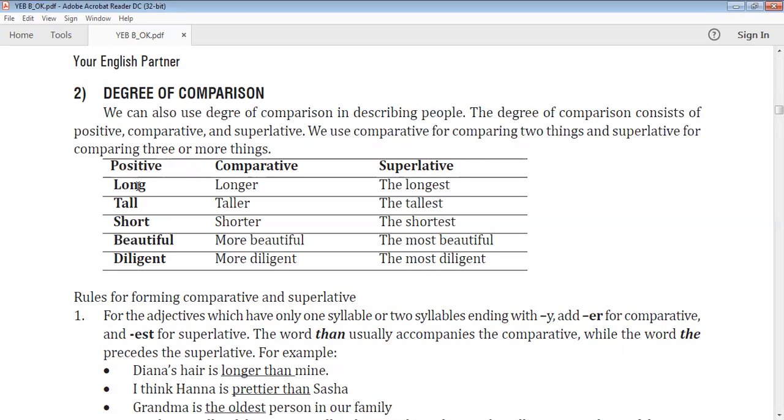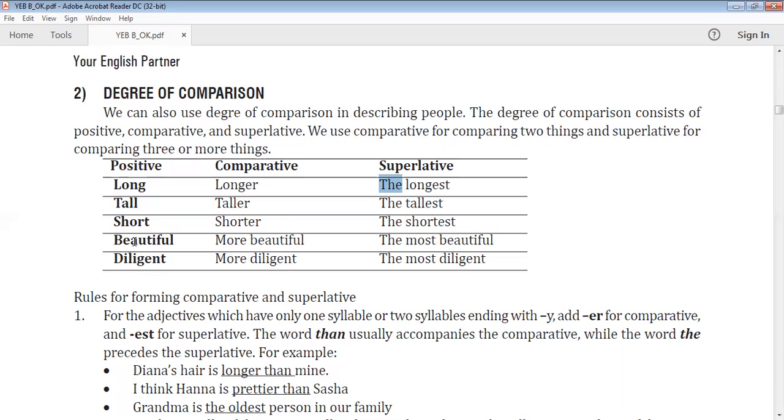So long, tall, short are just one syllable, so just put er after the adjective. And here must be with the before the adjective. Remember that. So long, longer, the longest; tall, taller, the tallest; short, shorter, the shortest.